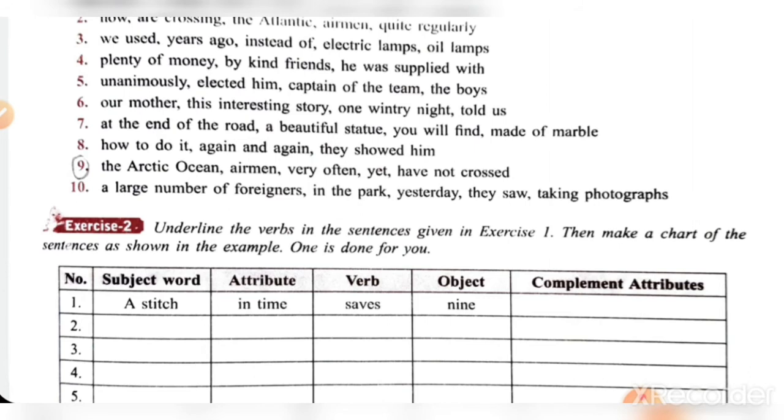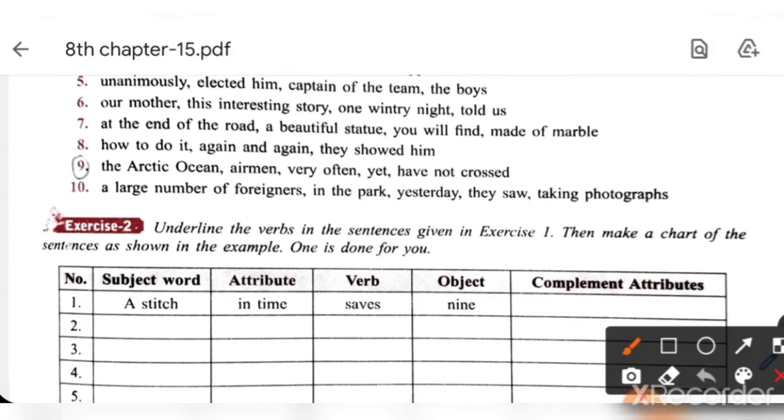Let's start. Number 5. The boys, 1; unanimously, 2; elected him, 3; captain of the team, 4. Okay, the boys unanimously elected him captain of the team. Understood?